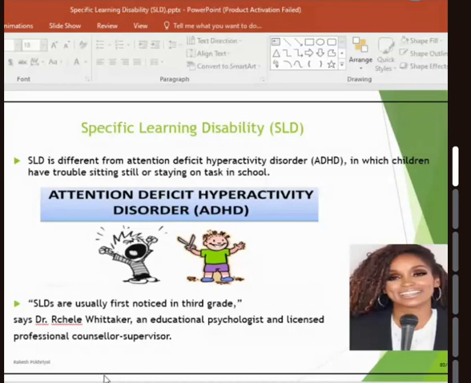And as per Dr. Rishe Vatekar, she is a famous educational psychologist, they said SLD is first noticed in the first 3 grades of schooling. That means an age group of 5 to 6 years is when we can notice that the children are facing some kind of specific learning disability.